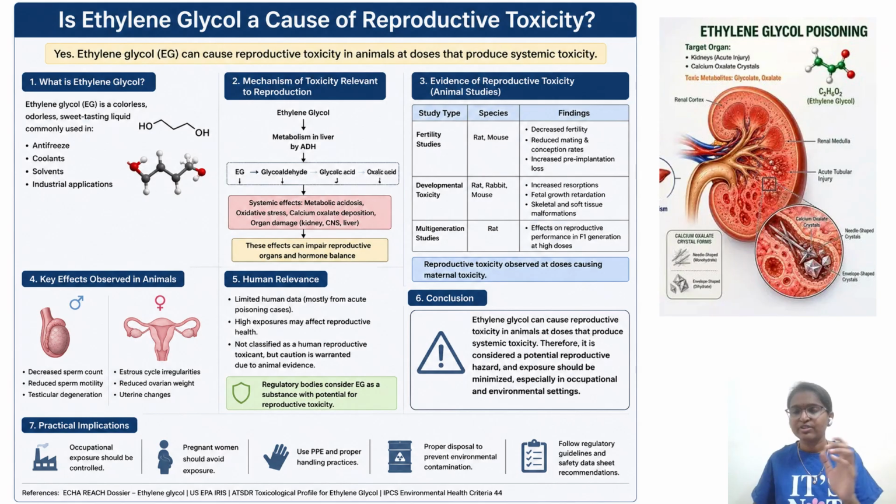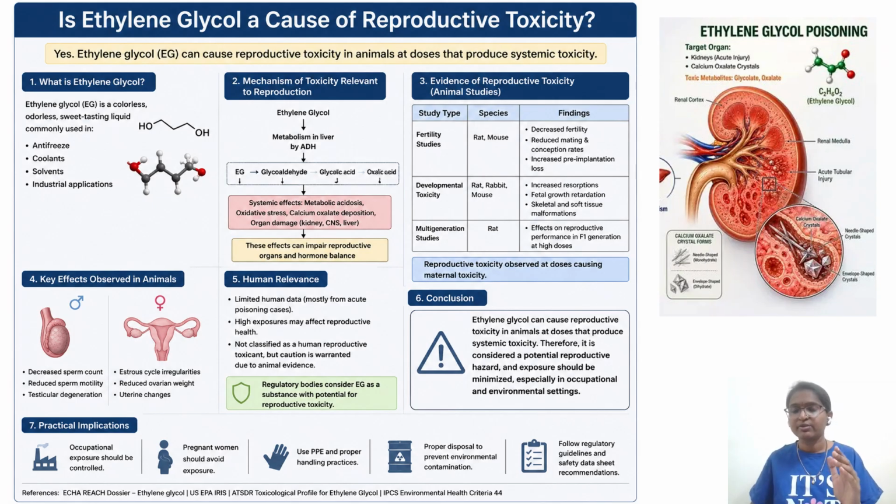In the case of embryo fetal development also, if you're giving, for example, 100 mg of the drug to a pregnant rat or rabbit, and the mother is showing certain symptoms, obviously it means that the embryo or fetus will also show some kind of adverse effects. That is called maternal toxicity. For example, in the case of thalidomide, what happened? The mother appeared to be fine, but the baby, after birth, showed adverse effects. So sometimes, in the case of risk assessment, that kind of example will occur without maternal toxicity.